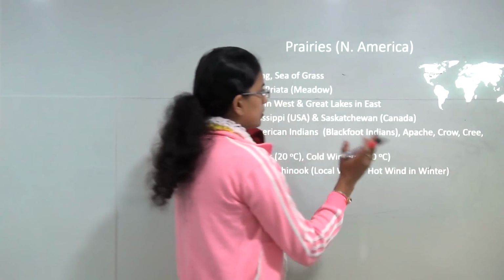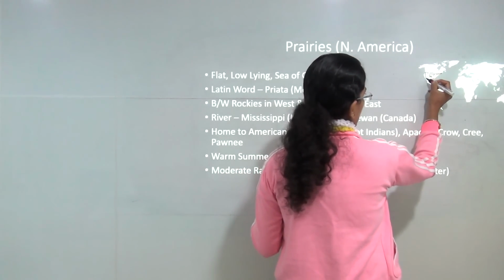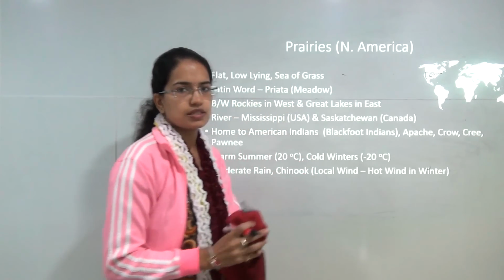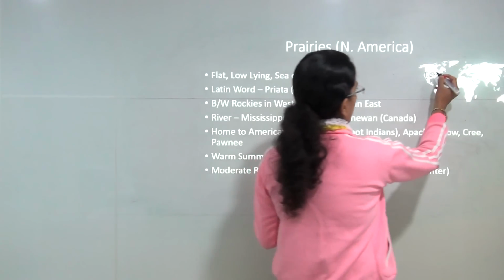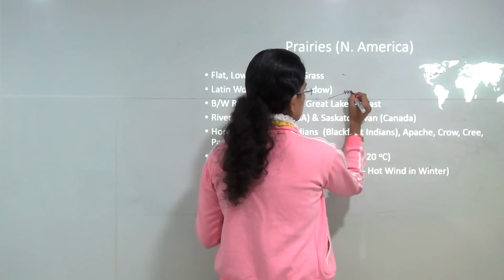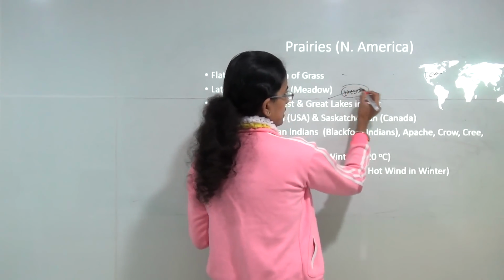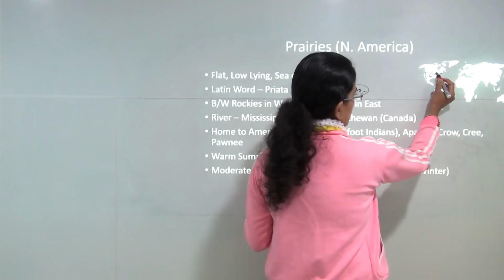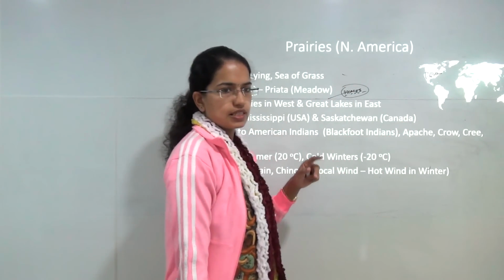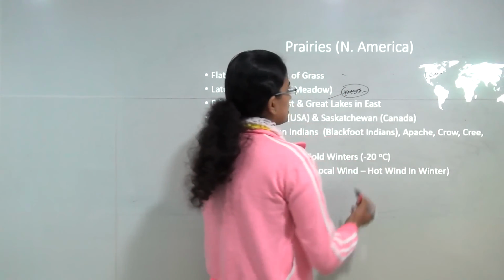Now if I talk about the east to west extension, they are found between the Rockies mountain chain which runs towards the west and the 5 Great Lakes. We also call them HOMES: Huron, Ontario, Michigan, Erie and Superior, the 5 lakes together which are found in the eastern part of United States and Canada. So you have the region between them which is known as prairies.